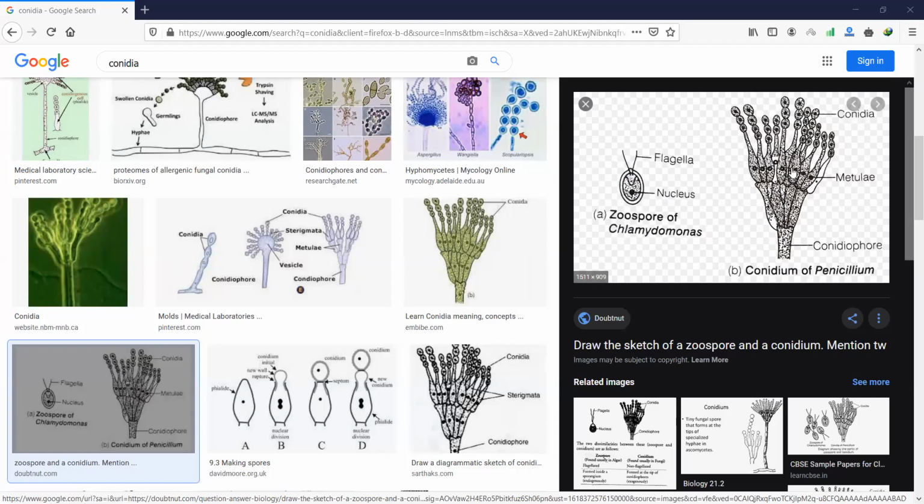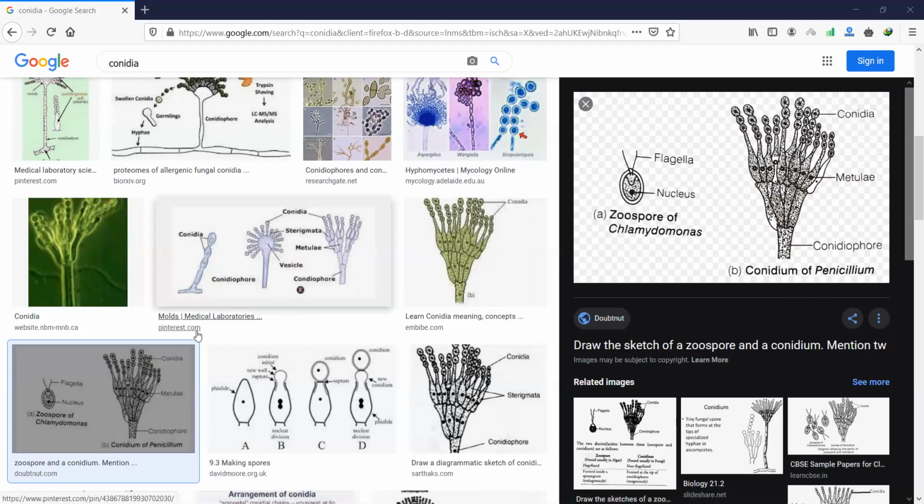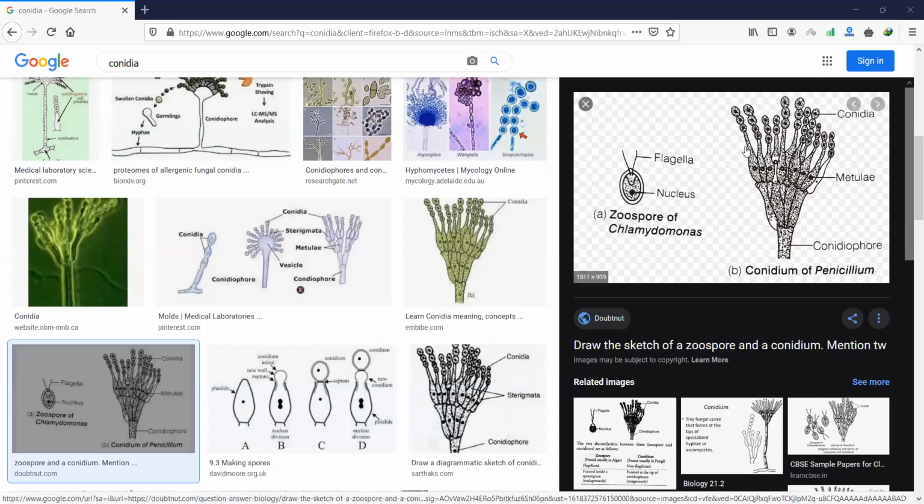This is an extension of the fungal hyphae. You have this conidiophore, and then you have multiple conidia. See, they are constrictions of the hyphae. They are constricted at the outer exogenous part, forming multiple conidia. You can see here, all these are reproductive organs only, for asexual reproduction. This is not sexual reproduction. Asexual reproduction types are in algae and fungi.